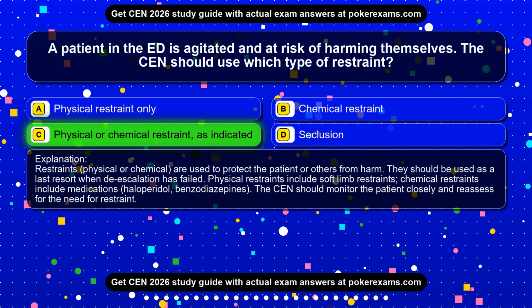Restraints, physical or chemical, are used to protect the patient or others from harm. They should be used as a last resort when de-escalation has failed. Physical restraints include soft limb restraints; chemical restraints include medications, haloperidol, benzodiazepines. The CEN should monitor the patient closely and reassess for the need for restraint.